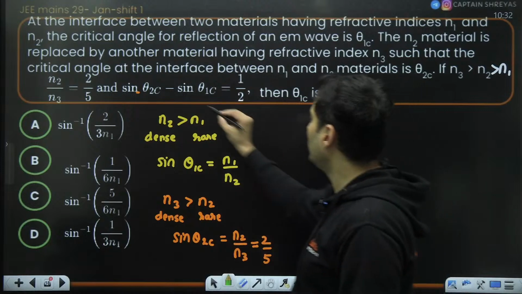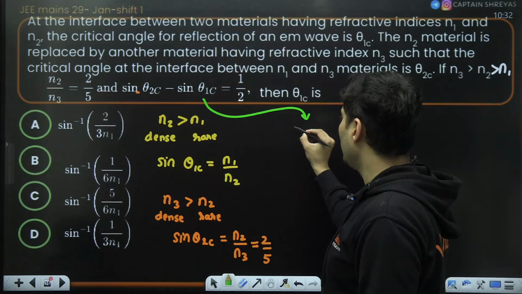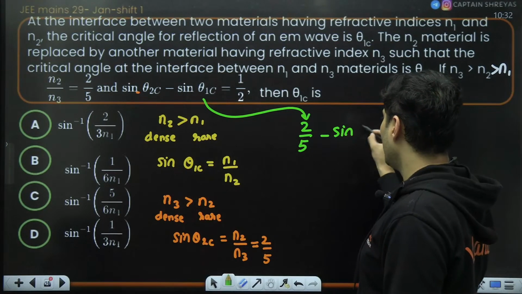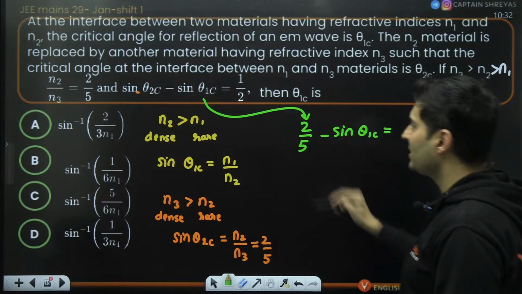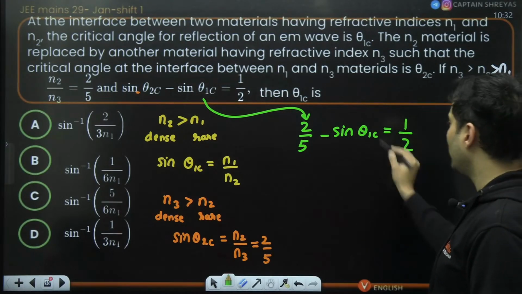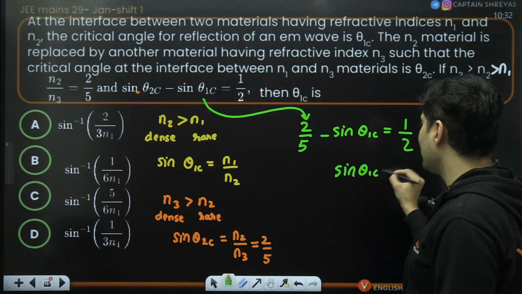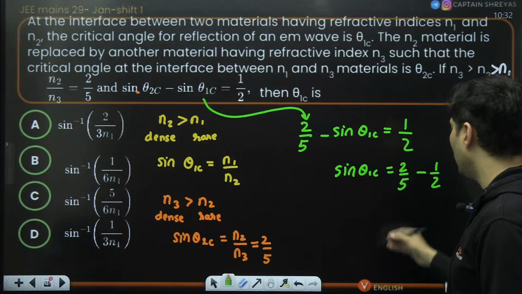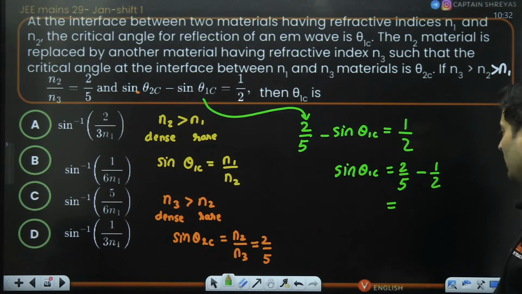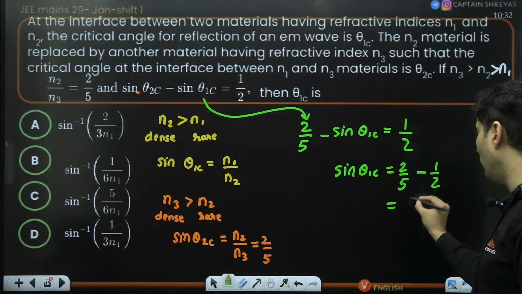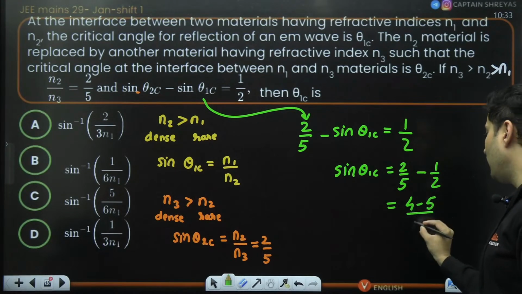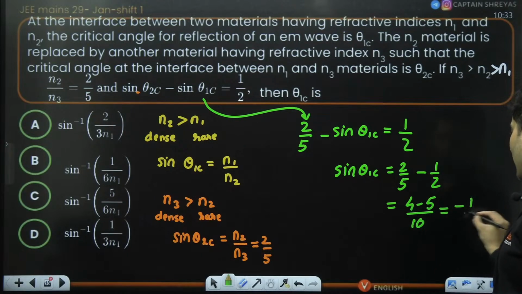Now what we can do, we can just use this over here. Sine of theta 2c is nothing but 2 by 5, minus sine of theta 1c is equal to half, as it is over here. Therefore, sine of theta 1c will be 2 by 5 minus half. Technically now this is going to be lesser than 0, so this is going to be a negative number. So 4 minus 5, this is just going to be 4 and this is 5 divided by 10, which is going to be minus 1 by 10.